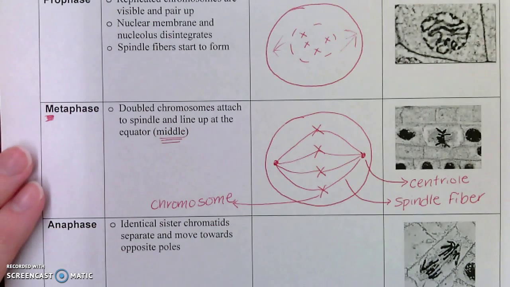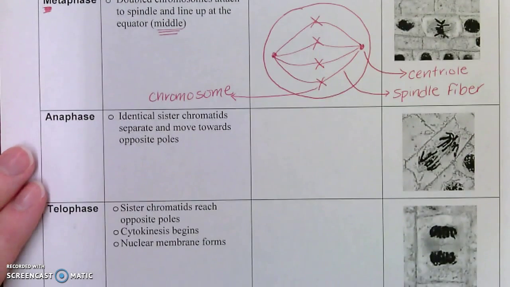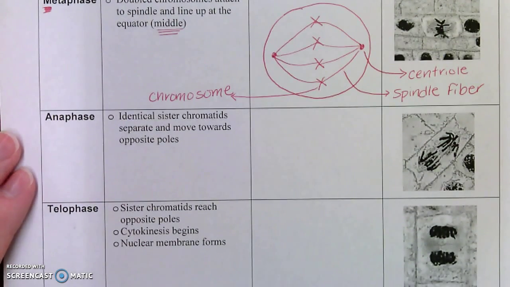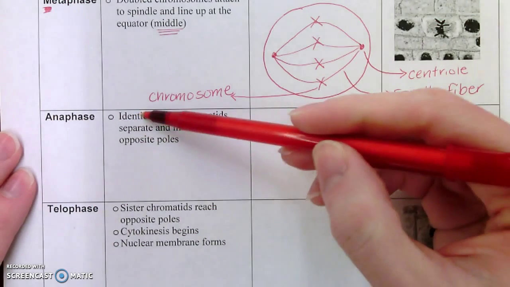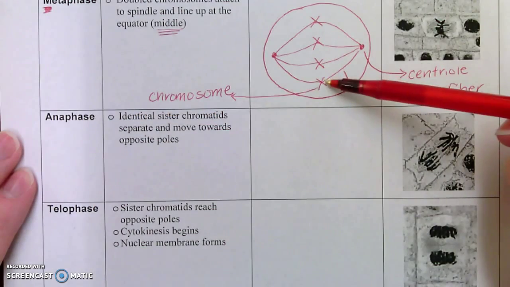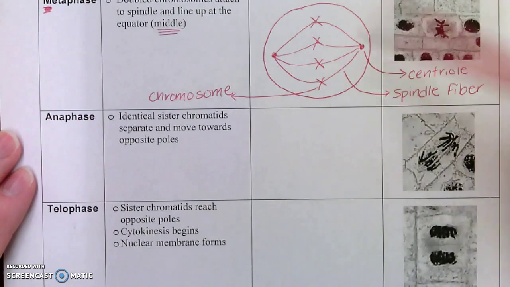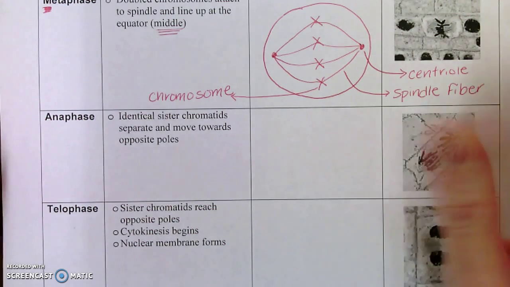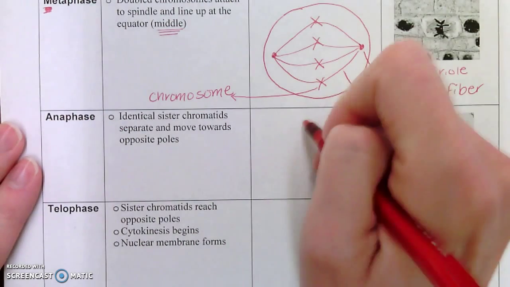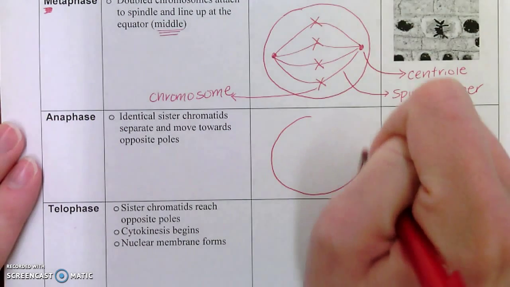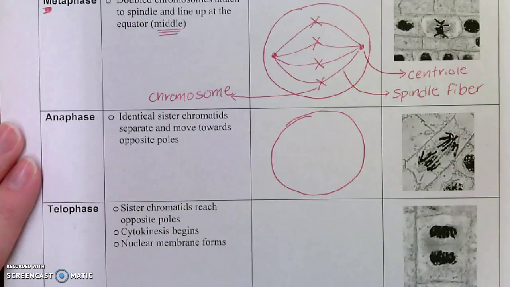The next stage is anaphase. Anaphase is when what we call identical sister chromatids, these X's, these chromosomes that have paired up, actually separate and move towards the opposite poles. So we still need our circle for our cell membrane. Okay. You see in the plant cell, these chromosomes are being pulled apart.